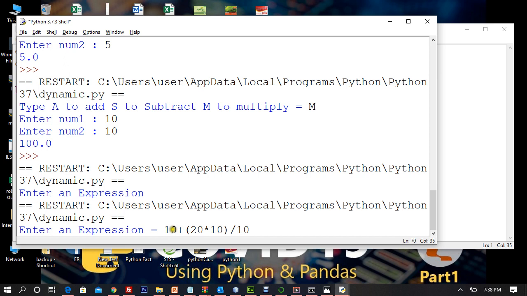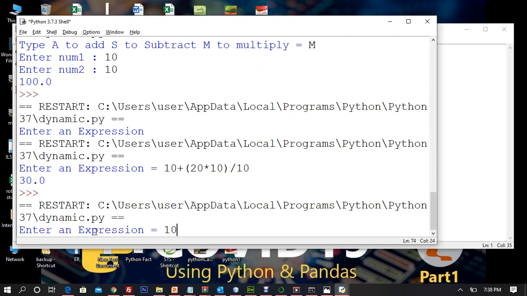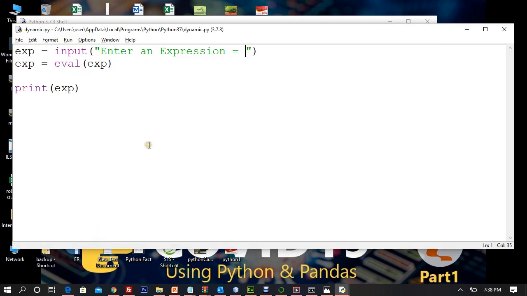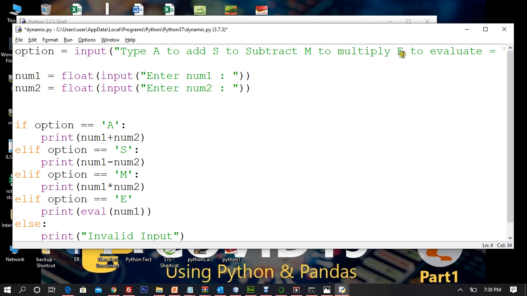So this is a complete statement, right. It's an expression that I require to be evaluated by Python, and now Python is evaluating it, right. You can see that complete evaluation of the code. 10 into 2 plus 3, which is going to be 23, I suppose. Yeah, 20. Now it's evaluating the code, right. So that's what I want from you guys, that if user enters E, I want you to evaluate, right.